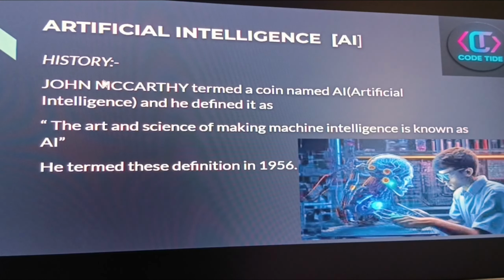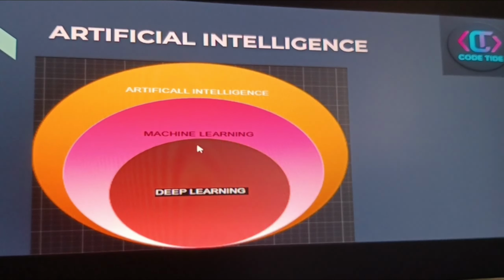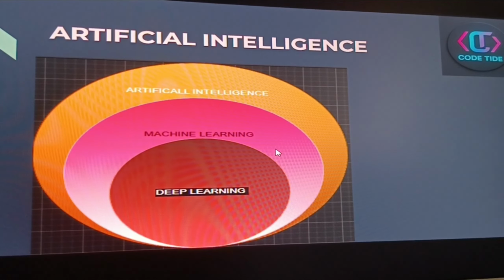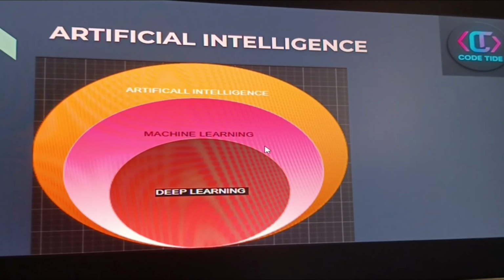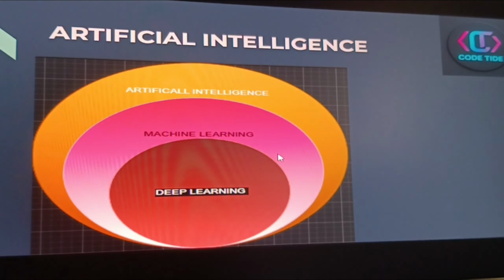AI history. The term AI was coined by John McCarthy, and the definition came in 1956: the art and science of making machines intelligent is known as AI. Here you can see a human training the machine. So the definition says that making the machine intelligent is known as AI. What is AI? The subset of AI is ML, and the subset of ML is deep learning. So we need to learn three things: deep learning, machine learning, and AI.